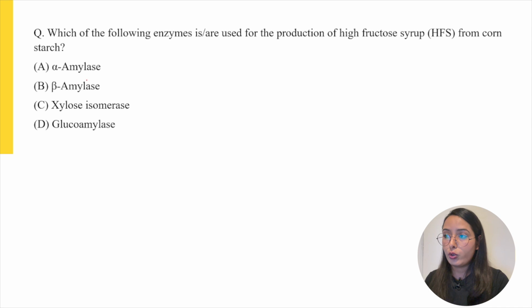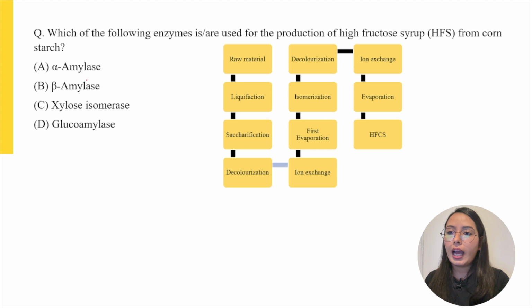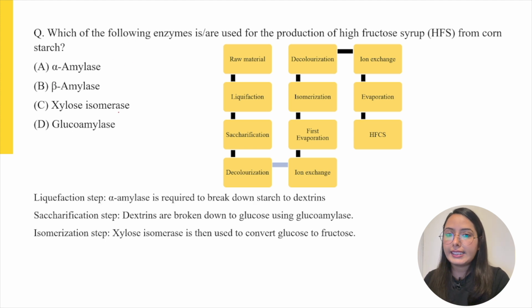Now moving to the next question, which of the following enzymes is or are used for the production of high fructose corn syrup from cornstarch? Now again, this question belongs to the topic of enzymes. And again, if we look carefully, we can see that this is also an MSQ type question. Now, if we try to recall the process of production of high fructose corn syrup, we can remember that there are three major steps which involve enzymes.